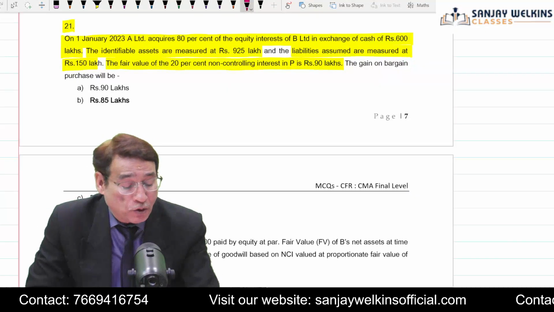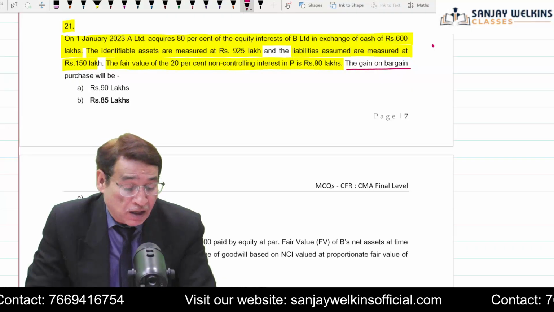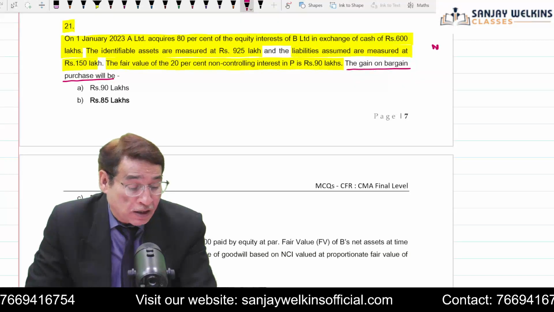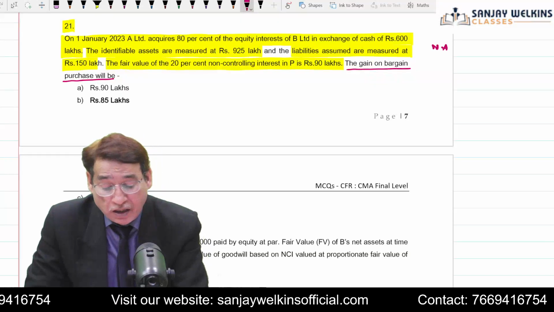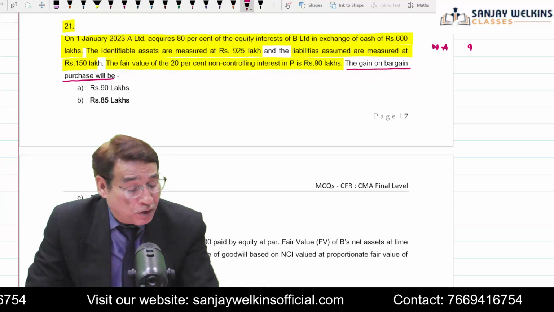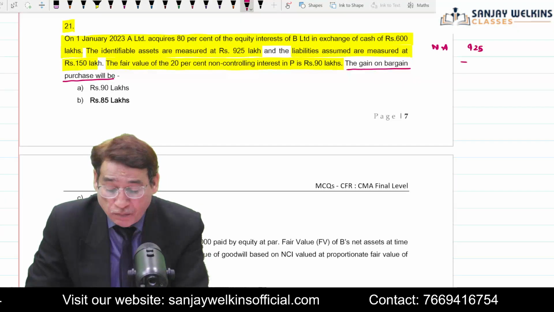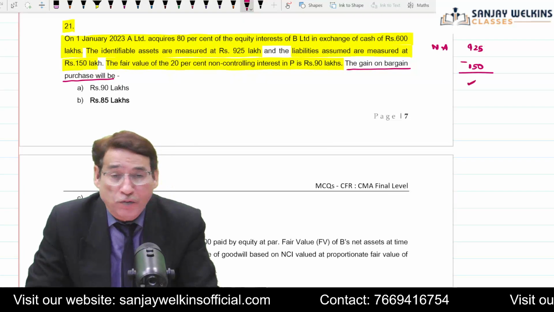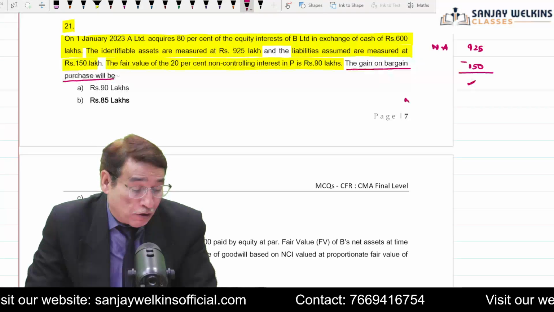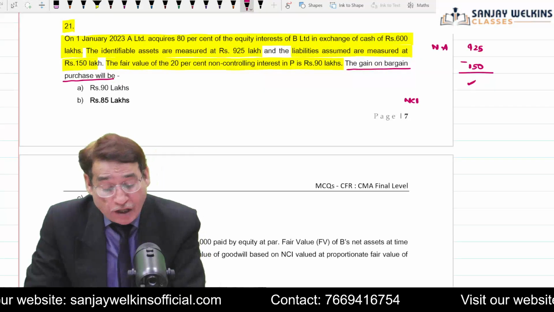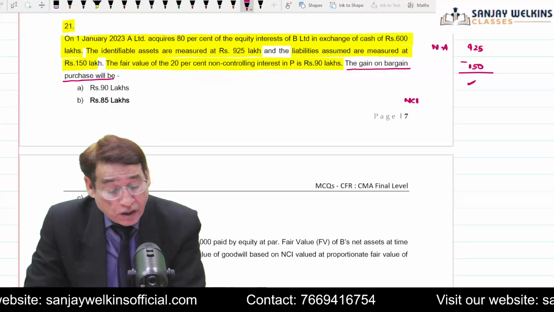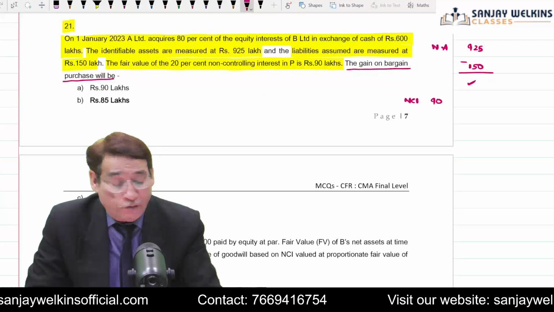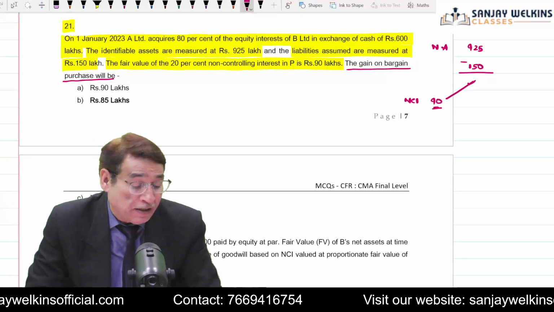So all you have to do is, first of all, the question is asking us the gain on bargain purchase. So first of all, we need to know the net assets on the date of acquisition. As we can see, identifiable asset is equal to 925 and liabilities are measured at 150. So you have been able to find out the value of the net asset. This will be the value. Now, the value of NCI is already given in the question, 90 lakhs. So whatever value you have got, out of that 90 lakh belongs to NCI.